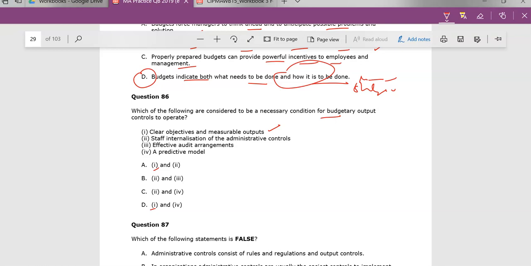Effective audit arrangements, not necessarily. This has nothing to do with budgeting per se. Audit is just audit, internal controls, nothing to do with the actual setting of the budget. And a predictive model, you do want that. That's the whole point of setting budgets, looking into the future, forecasting, carrying out what-if, goal-seeking sorts of functions. And so therefore we get the first and the last one being the right answers.